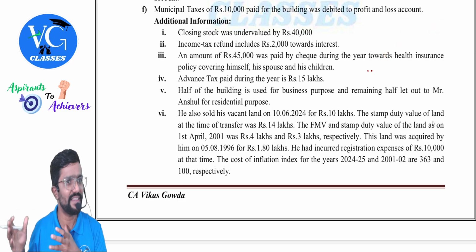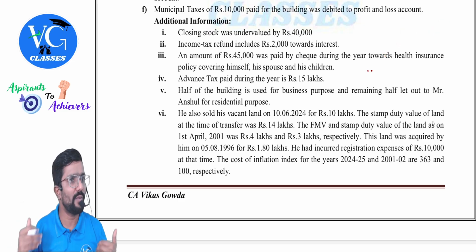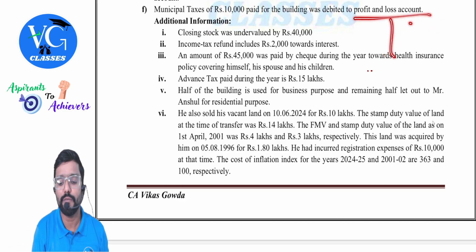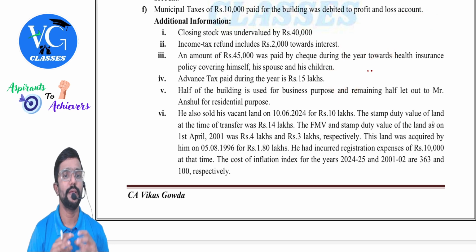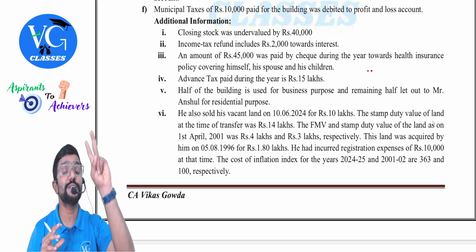Add it. Analyze like this. See, nothing to mug up what to add, what to deduct. Simple. Closing stock will be credited. If it is undervalued, automatically your profit has gone down. So what should you do now? Add it to your profit. Okay. Income tax refund includes 2,000 towards interest.